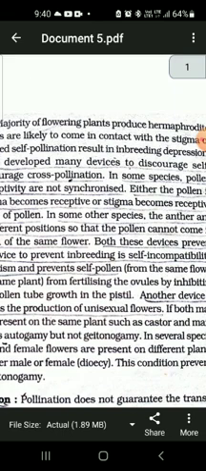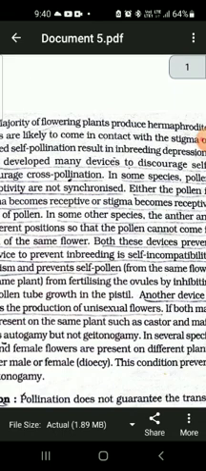rather than self pollination. In several species such as papaya, the male and female flowers are present on different plants. That is, each plant is either male or female. This condition prevents both autogamy and geitonogamy. It is the condition that promotes xenogamy.